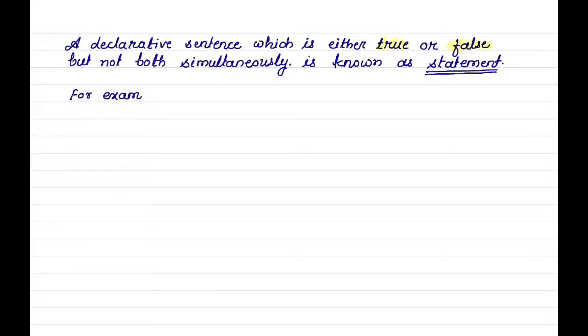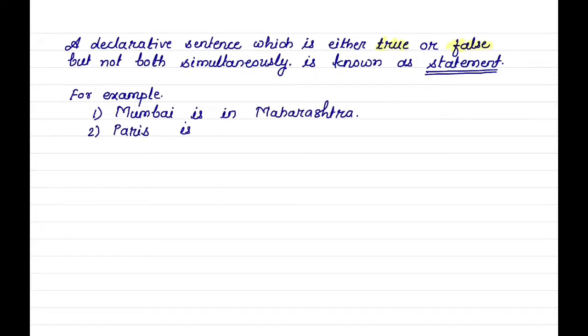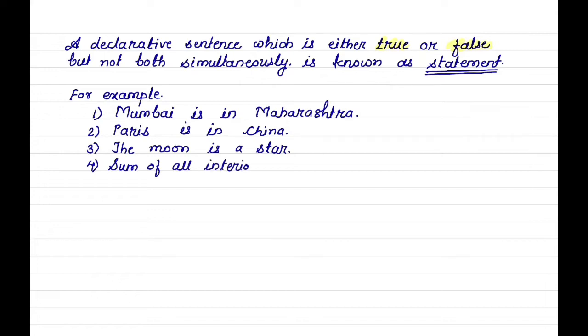We will understand with examples. First one, Mumbai is in Maharashtra. Second, Paris is in China. One more statement, the moon is a star. Sum of all interior angles of a triangle is 180 degree. All these are statements.